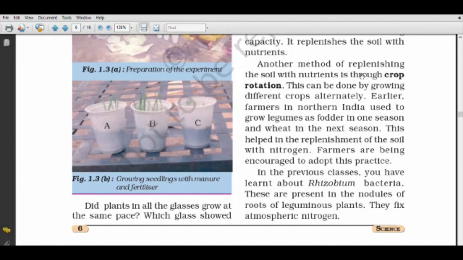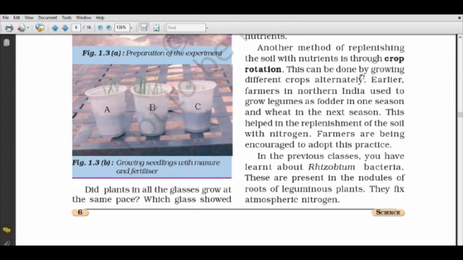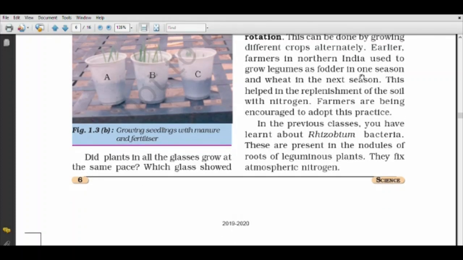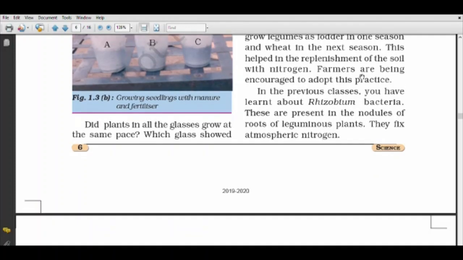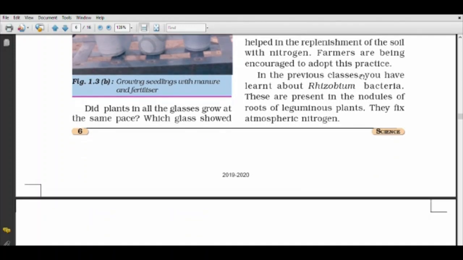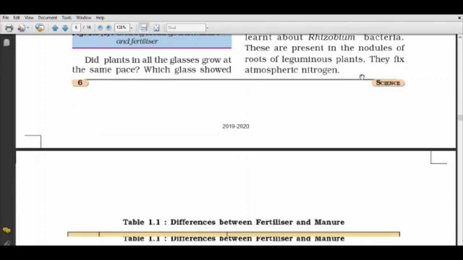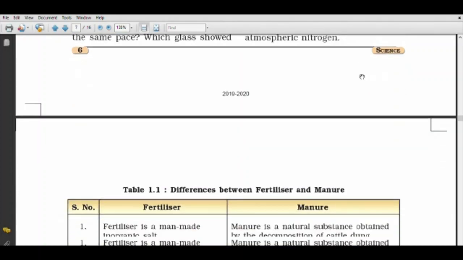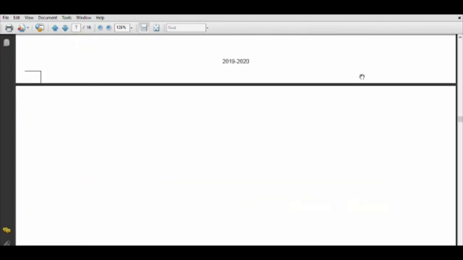Now we have heard about the rhizobium bacteria. In earlier classes we have studied about the rhizobium bacteria. These are present in the nodules of the roots of leguminous plants. They fix atmospheric nitrogen. One example of leguminous plants I can give you is pea and beans. These all are leguminous plants.